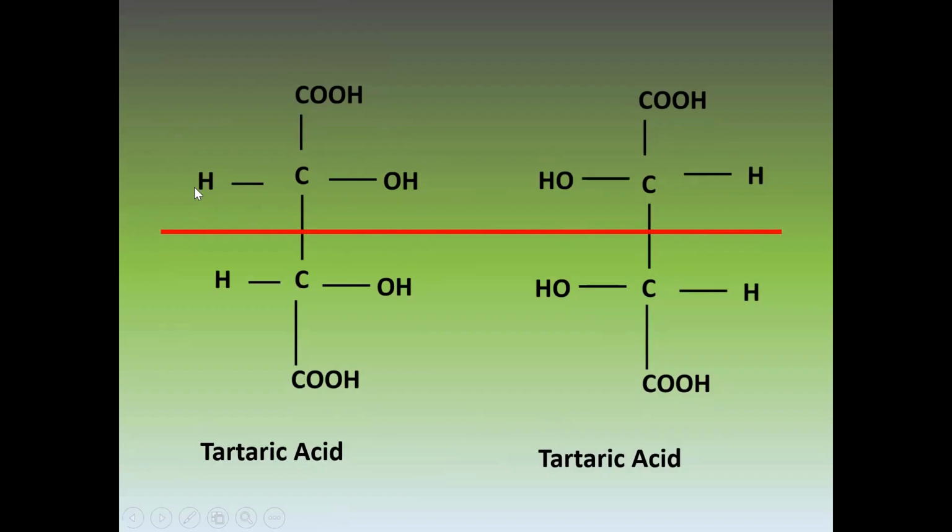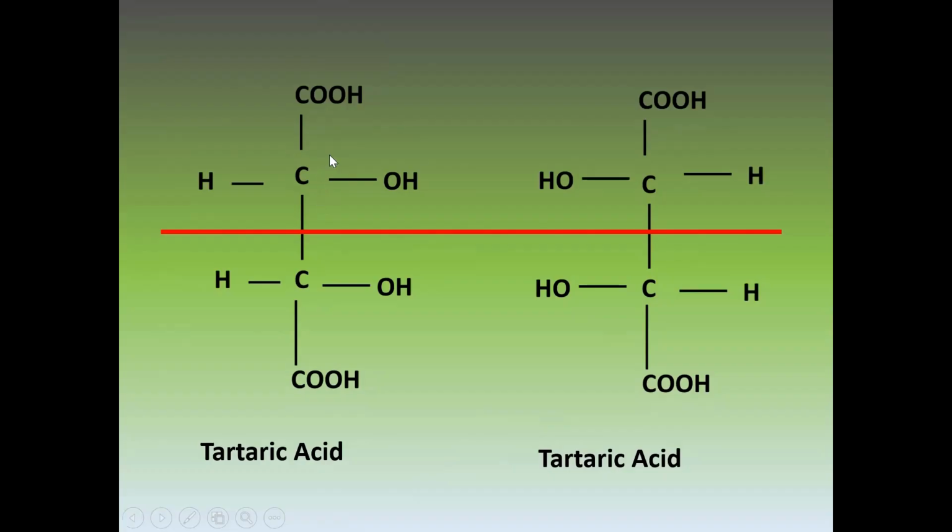half molecule rotates the plane polarized light to the right side, and this rotates plane polarized light to the left side. Because both are mirror images of each other, they rotate light on opposite sides.